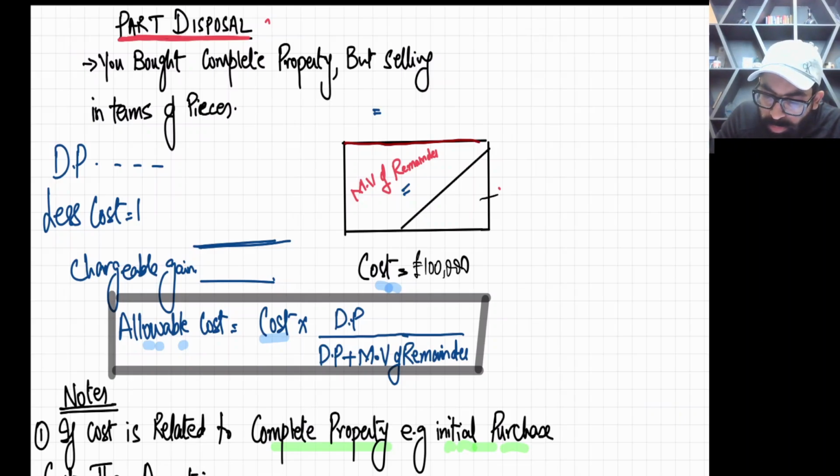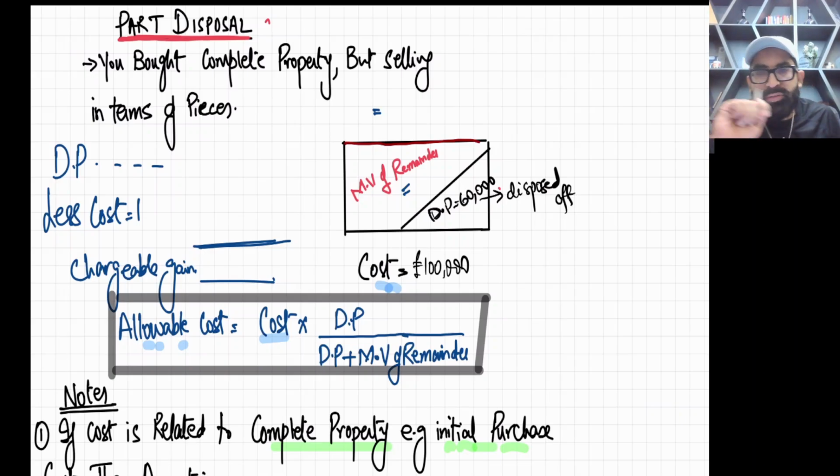Now you sold this part only, and the disposal proceeds for this part are 60,000. The tax department says pay tax and calculate the gain on this. This part has been disposed of. Let me highlight it. So how do we calculate the gain?